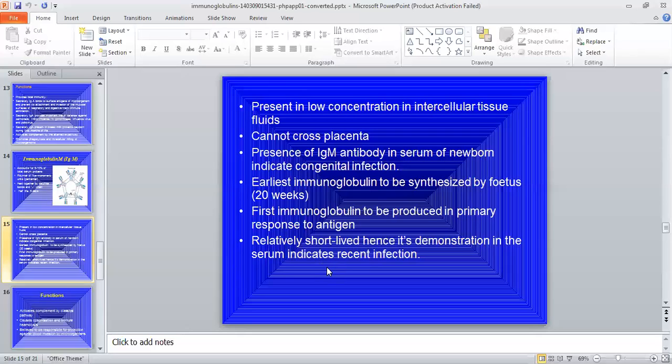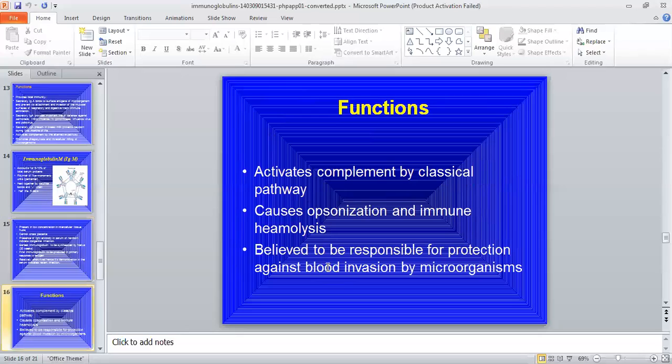If IgM is present in the baby, then it indicates a recent infection. The life of this IgM is very short. Function: it activates the complement system. It causes opsonization.